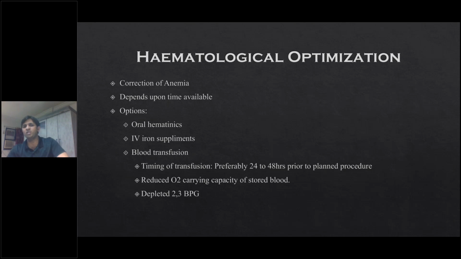Next is hematological optimization, which takes care of anemia. We have to see that the patient is adequately oxygenated because the oxygen carrying capacity depends on hemoglobin, and anemia needs to be corrected. What type of correction needs to be given depends on what type of surgery the patient is undergoing, whether it's emergency, urgent or elective. For elective patients, we can definitely delay the surgery. We can optimize this patient for surgery and give oral hematinics, diet rich in iron, folic acid and B12 supplements so that the patient's hemoglobin can be optimized by oral means.